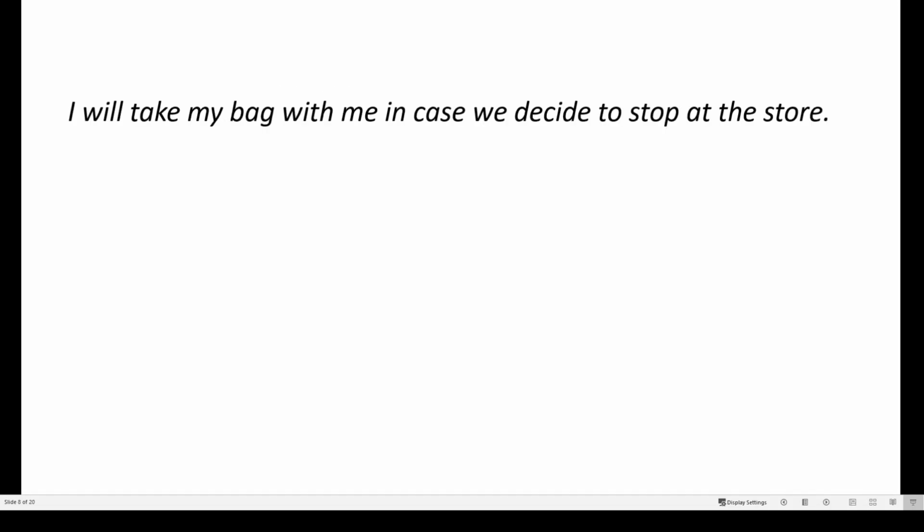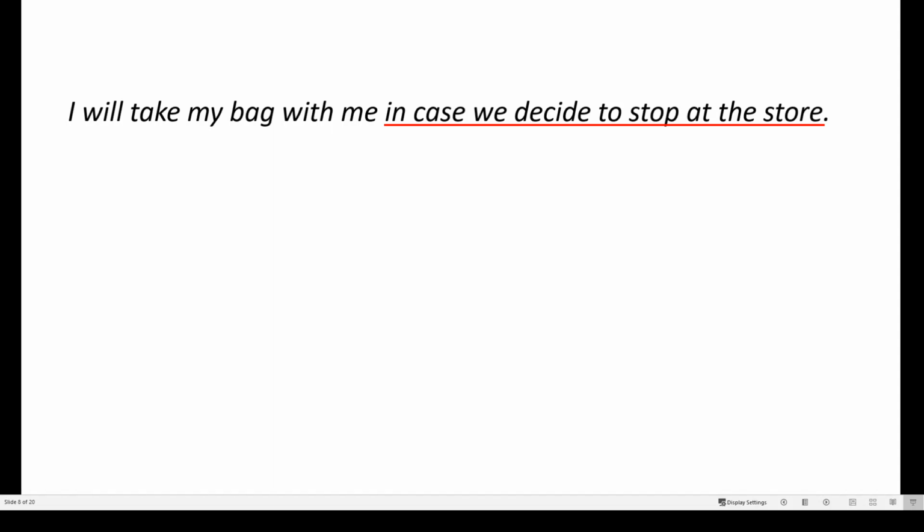Okay. I will take my bag with me in case we decide to stop at the store. And here the adverb clause is "in case we decide to stop at the store." Here, the meaning of "in case" in English, some of you already know this, or some of you are already using this when you speak English. The meaning is to explain that I am doing something because it is possible that something else may also happen.